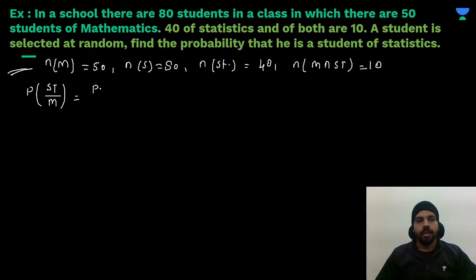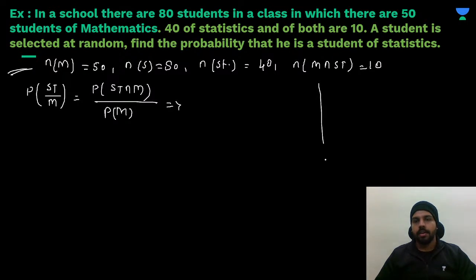So for this, you know very well, you'll apply ST intersection M, and divided by probability of students in mathematics. So the common elements in statistics and mathematics are 10, but first of all, you have to write the probability.